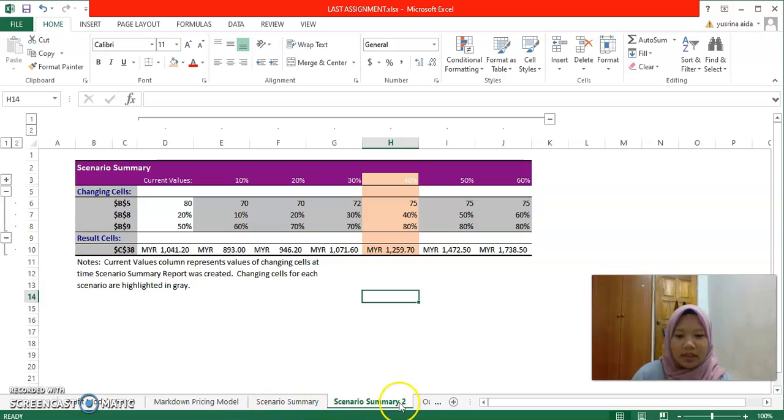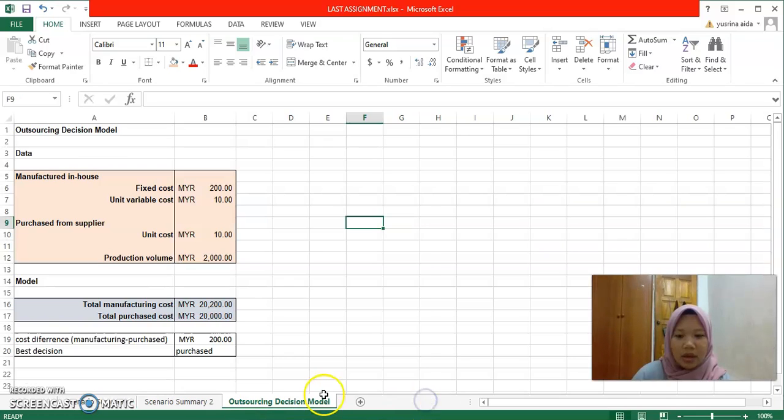And the last one, I want to know about the outsourcing decision model. In this outsourcing decision model, I know the costs for total manufacturing and for purchase from the supplier. The total manufacturing cost is 20,200, and the total purchase cost is 20,000 ringgit.